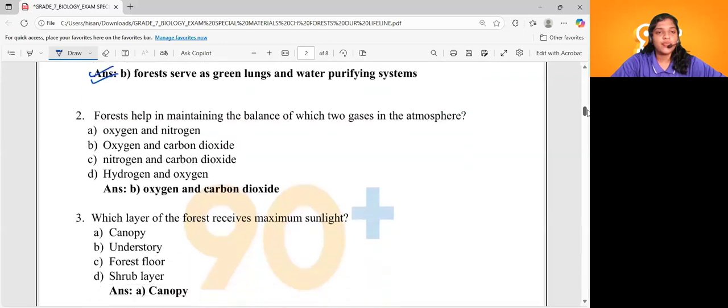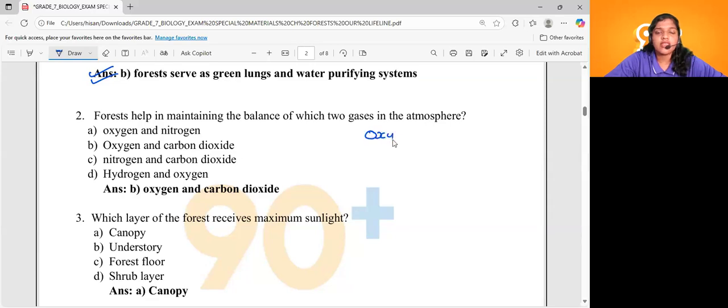Okay, coming to question number 2. Forest helps in maintaining the balance of which two gases in the atmosphere? This is a very easy question, right? What are the two major gases that are necessary for the living organisms to survive? We know that, right?